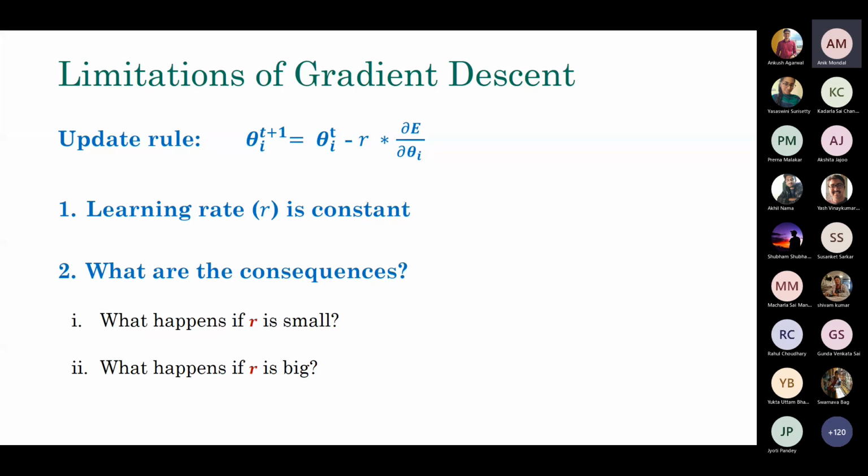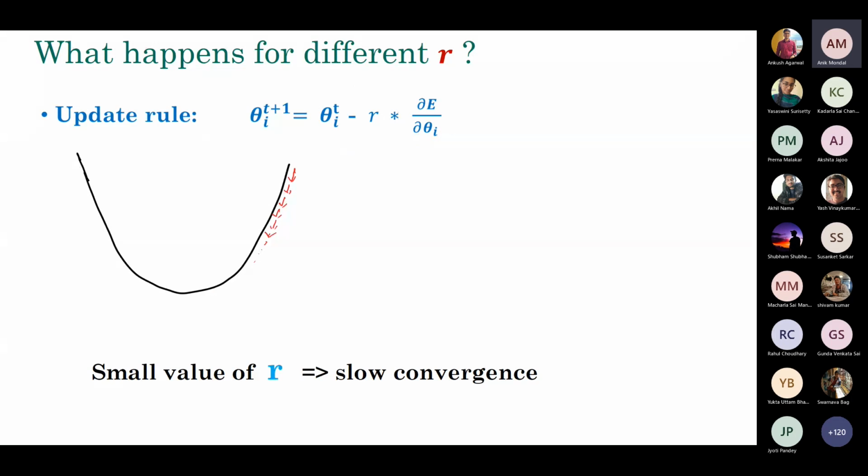Okay, so let's look at the small value of R. Now, if you look at this particular curve. One thing that I'd like to repeatedly tell you is that my purpose is to demonstrate the whole thing to make things understandable. So that's why I'm taking simple examples. But in deep learning, typically you have non-convex things, like there could be multiple local minima and so forth. But still, this observation is valid for this kind of stuff. So I'm using this simple example to illustrate the point.